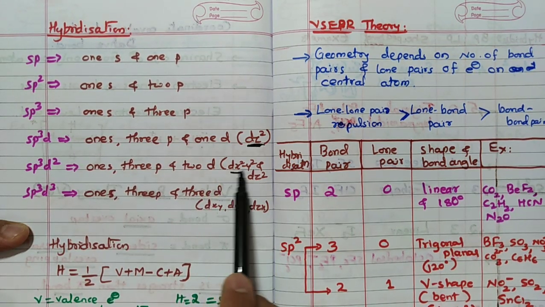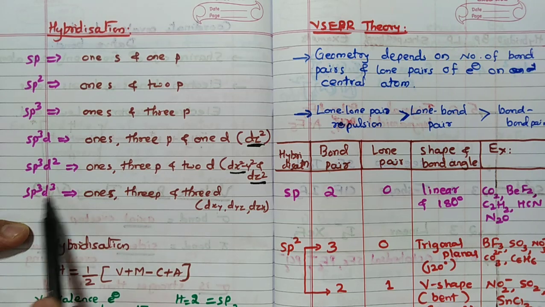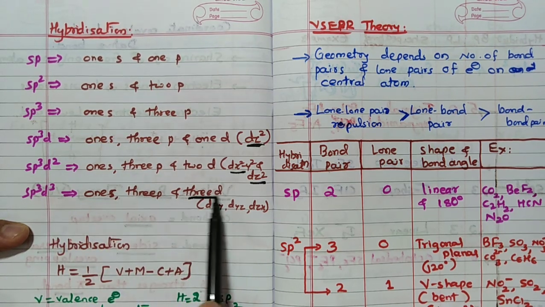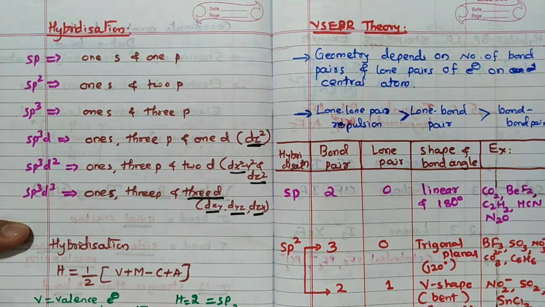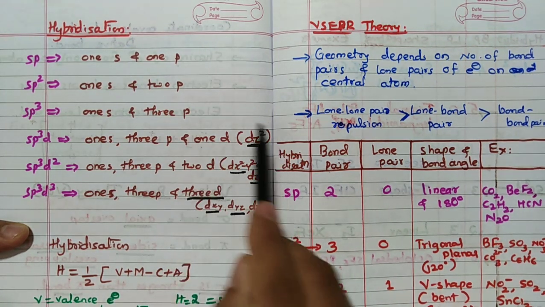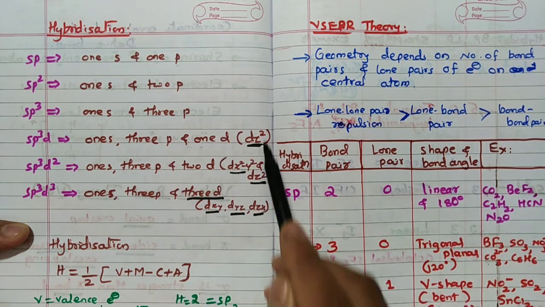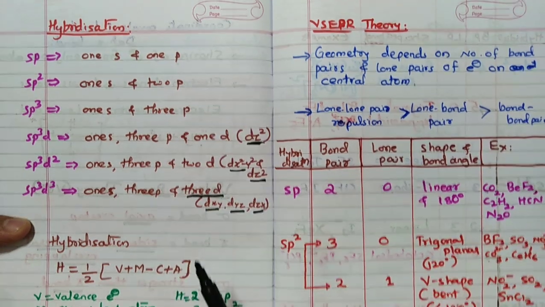sp3d2 means 1s, 3p, 2d. 2d means which d orbitals? dx square minus y square and dz square. sp3d3 means 1s, 3p, 3d. 3d means which ones are involved? dxy, dyz, dzx. Remember this part if you are interested in NEET. NEET level questions can be asked on this part.